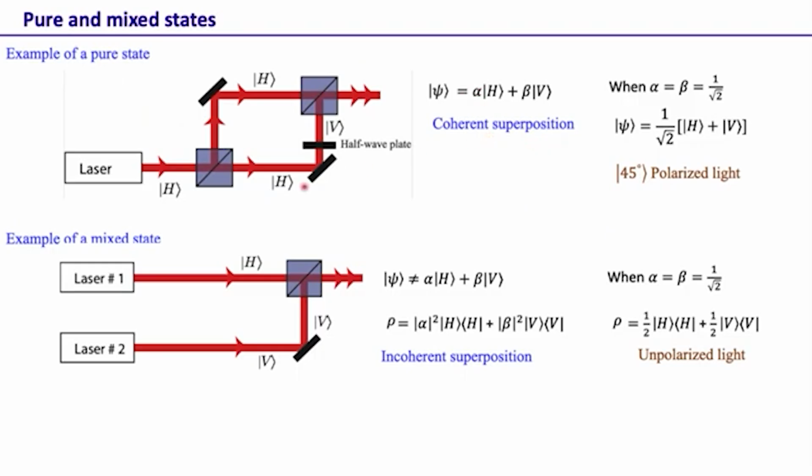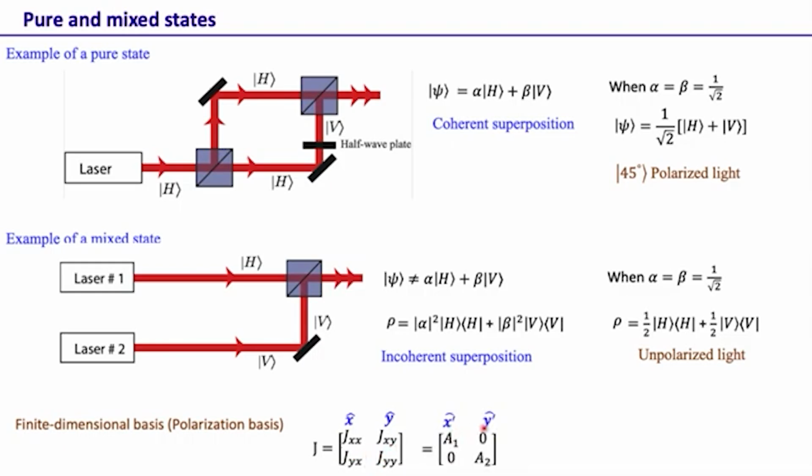Pure state is a coherent superposition, mixed state involves incoherent superpositions. In fact, in the example we did for the coherent mode representation in the polarization basis, we saw that a general polarization state can be written like this, and this is a general partially polarized state. So this is actually a mixed state in the quantum language. One can always find a basis x prime, y prime in which this state can be written in this form, which is a diagonal form, and then we saw that it can be written like this.